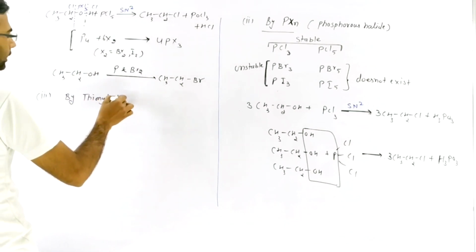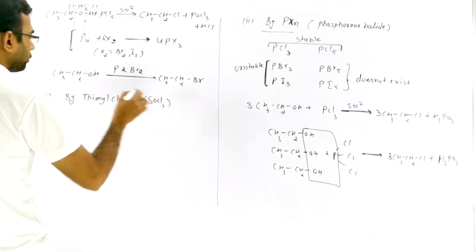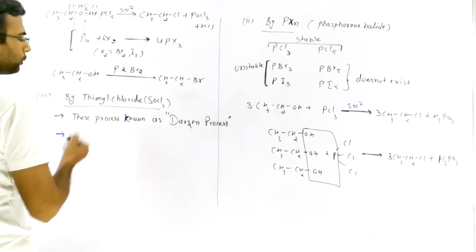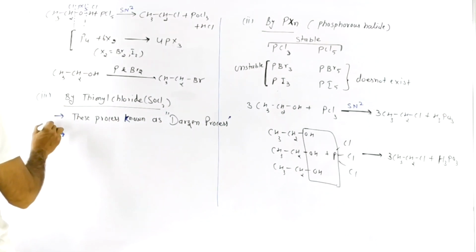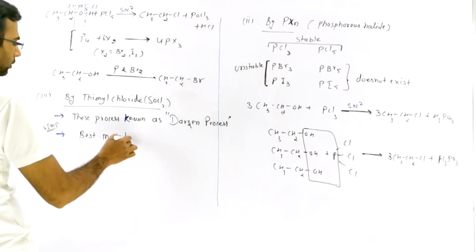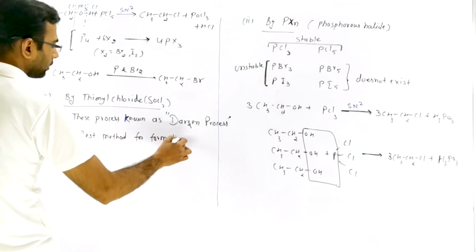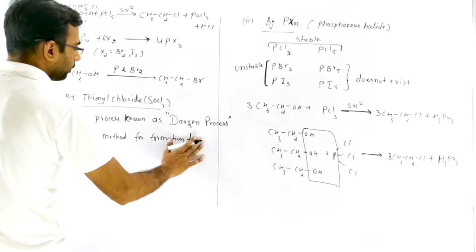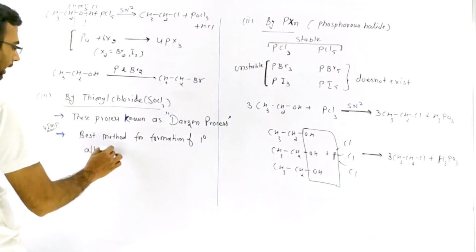Now the third process is by thionyl chloride, SOCl2. This process is known as the Darzens process. And one more point that is very important: the best method for formation of 1 degree alkyl halide.